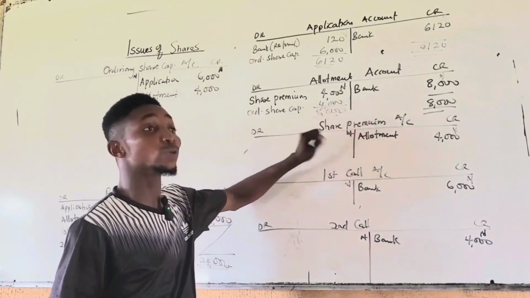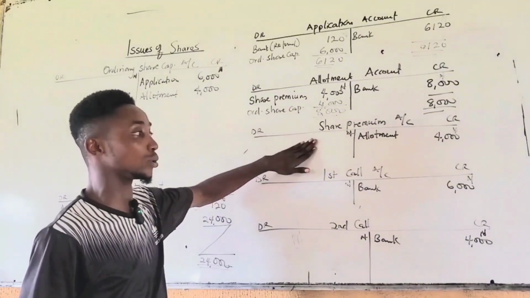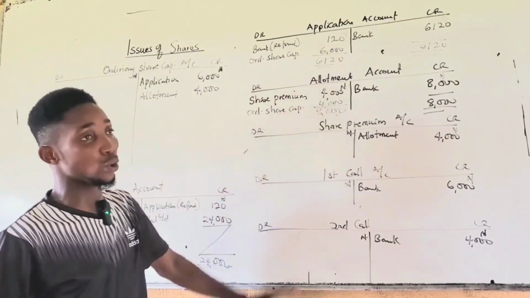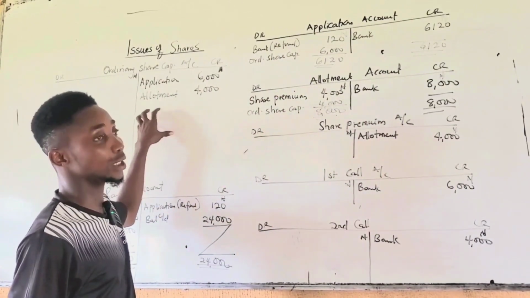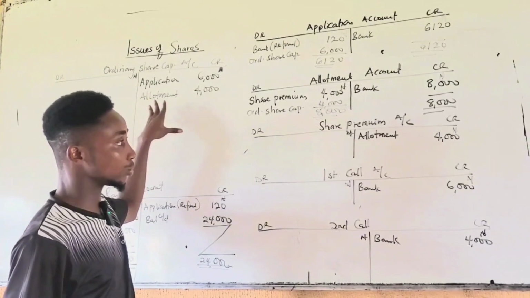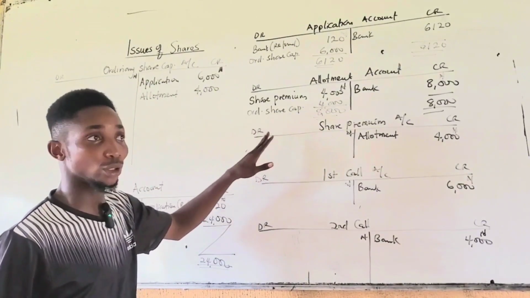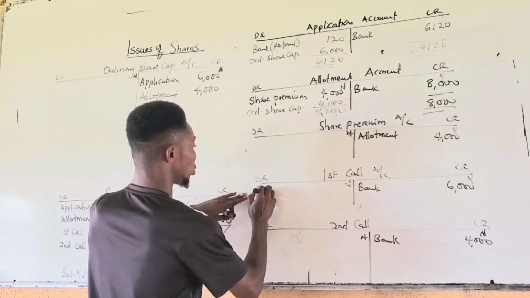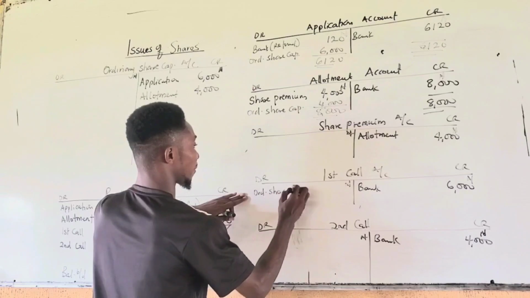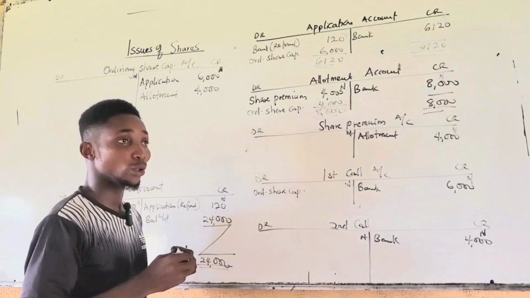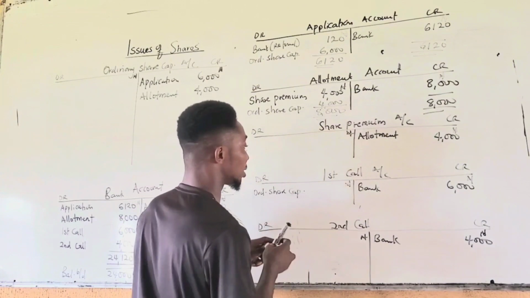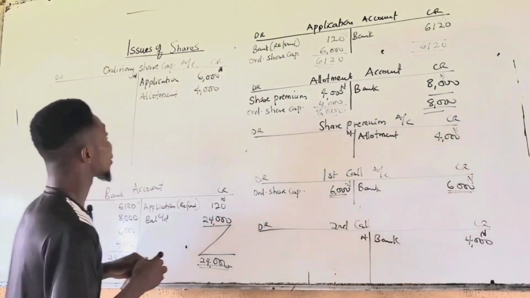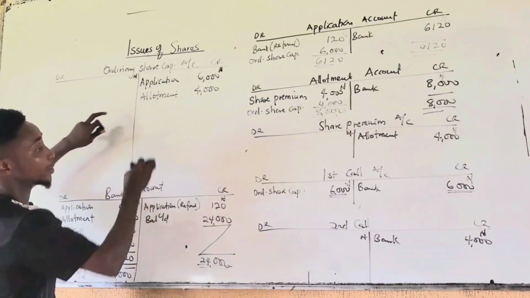Remember, share premium will be shown in the statement of financial position. This is not a temporary account. Take note. It is application, allotment, and all the calls that will be summarized into the ordinary share capital account. Take note of that. So share premium will stand on its own. So first call will also be balanced. So you use ordinary share capital. To balance the account is 6,000. Close the account. Then you transfer to the ordinary share capital account.